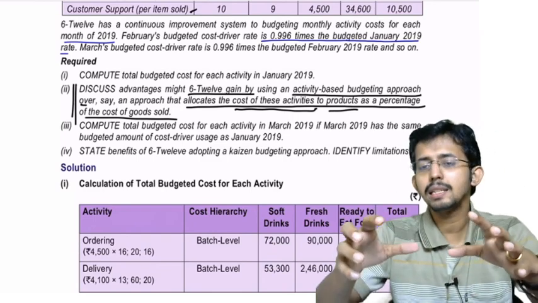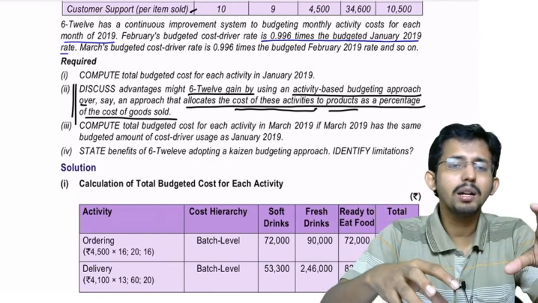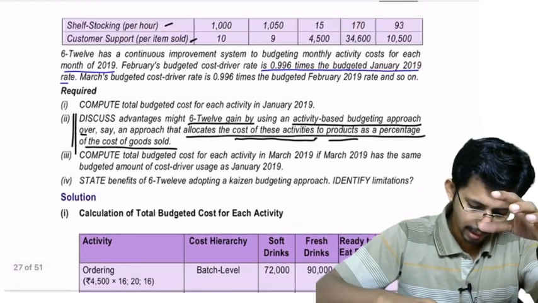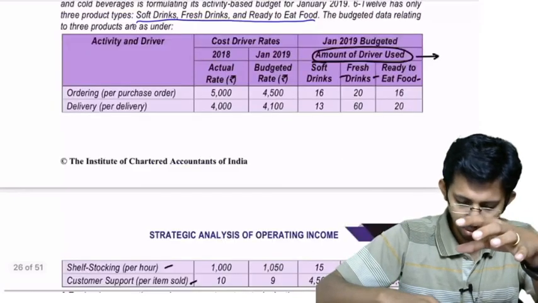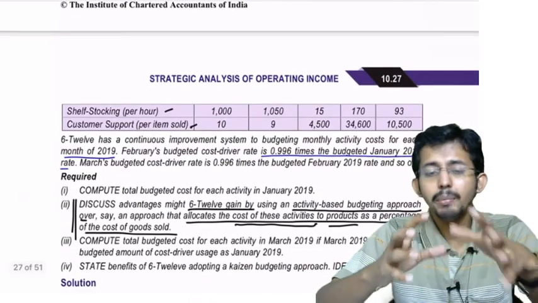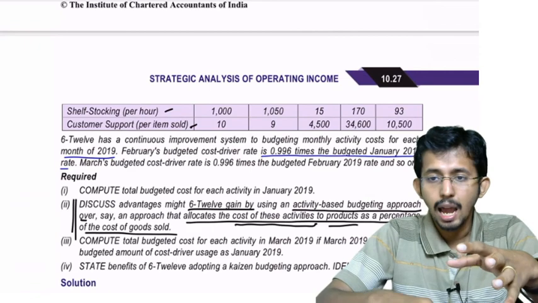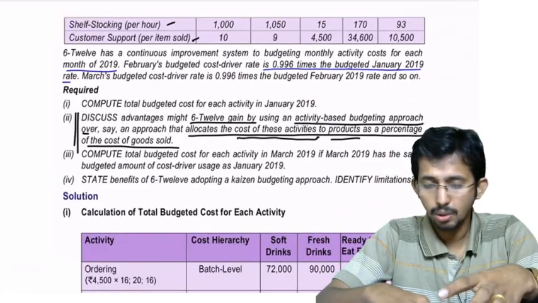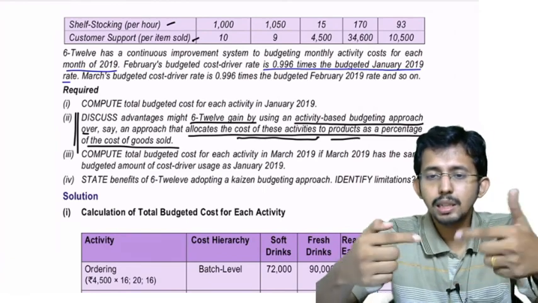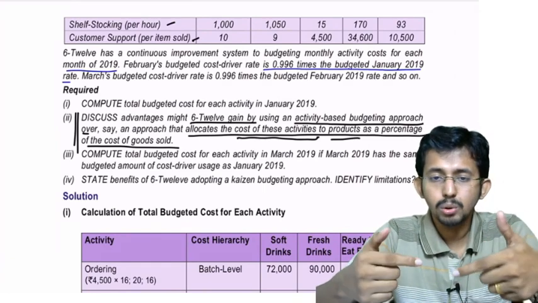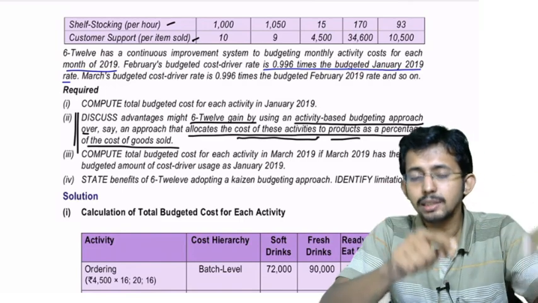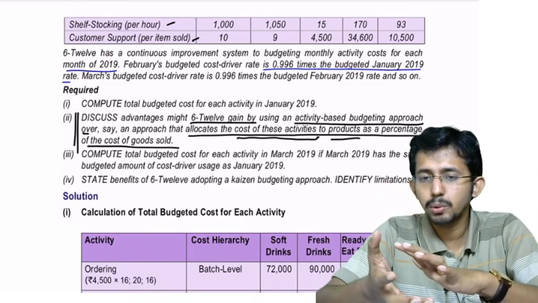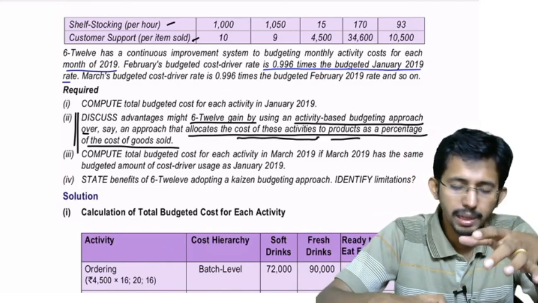Okay, at present, what is the proposed system? Of course, you are allocating the cost of these activities. Which are the activities? Ordering cost, delivery cost, shelf stocking cost, and customer support cost, based on the consumption of the activity, the cost drivers by each of these activities. Okay. Now you are required to analyze this method with the traditional approach. And what is the traditional approach? In traditional approach, you don't do it based on the activity.